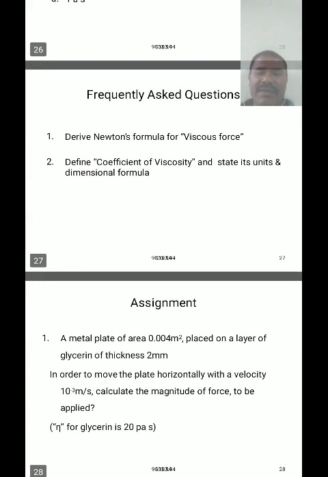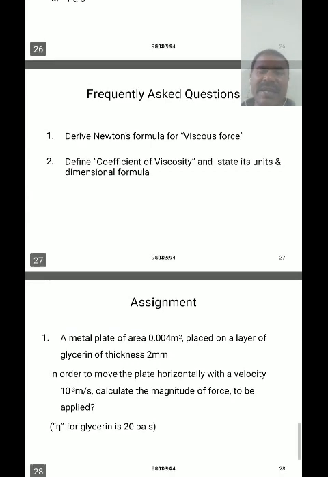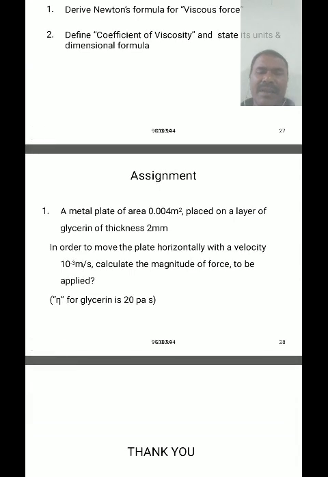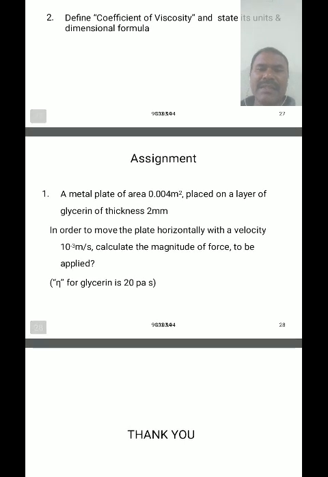So the frequently asked questions are: derive Newton's formula for viscous force, define the coefficient of viscosity, and state its SI unit and dimensional formula. And a general question: a metal plate of area 0.004 square meter is placed on a layer of glycerin of thickness 2 millimeter.